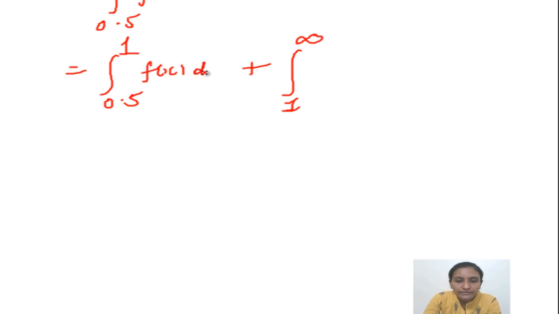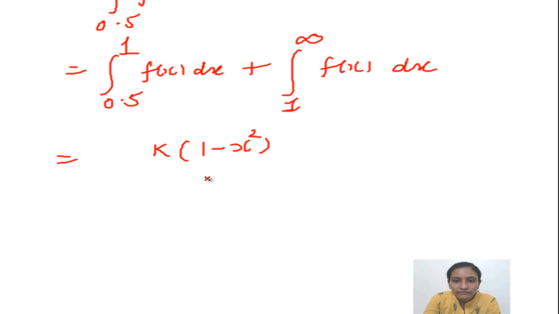In this we will put the same value as f of x, dx. Now as you know that in this range the value of f of x equals k into 1 minus x square. So f of x equals this, into integration of this for range 0.5 to 1 dx, plus for the other range the value of f of x equals 0.